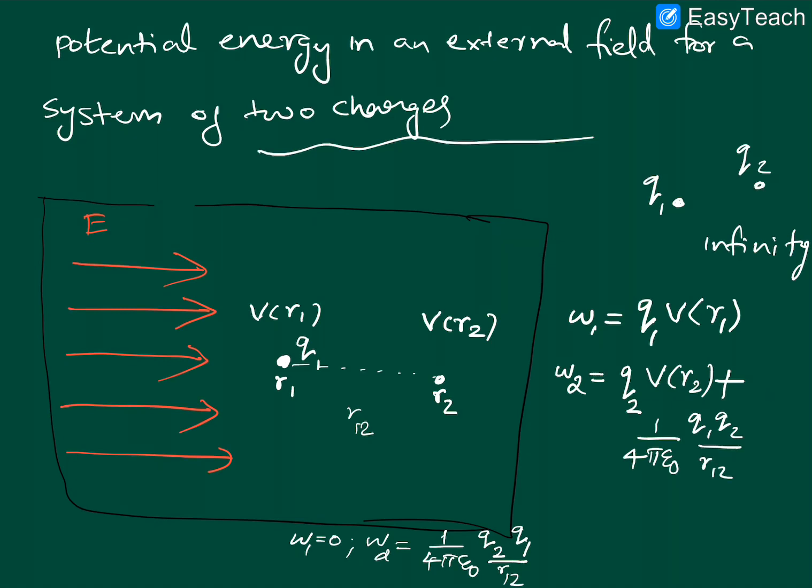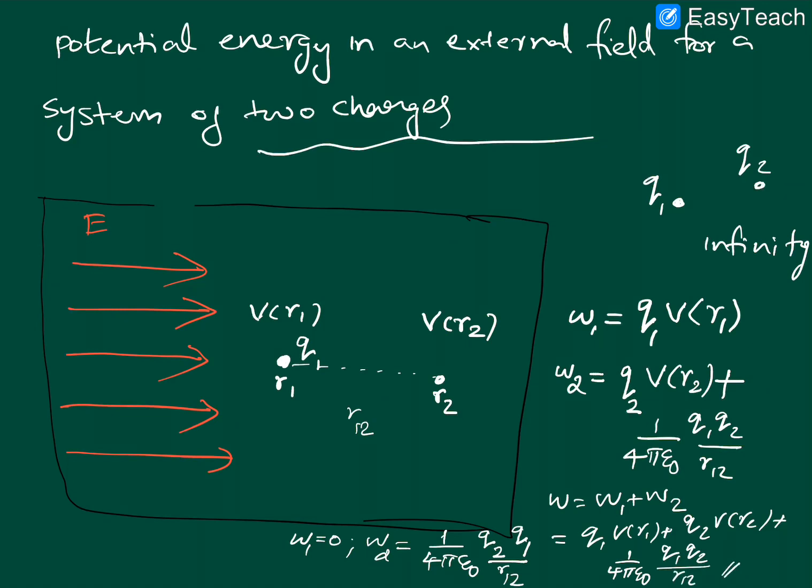So what is the total work done in this process to assemble a system of two charges? W is equal to W1 plus W2, that is Q1 V of R1 plus Q2 V of R2 plus 1 by 4 pi epsilon 0 Q1 Q2 by R12.